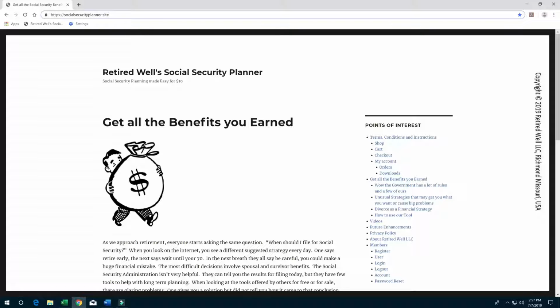We begin with our home page. Note that the internet address is https://socialsecurityplanner.site. Please note that the domain suffix is .site, not .com.